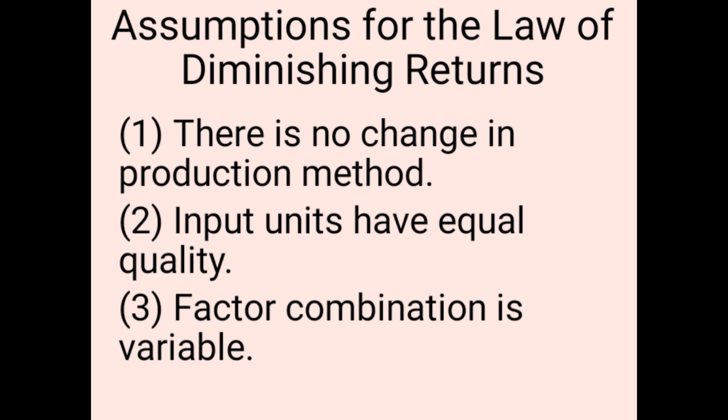Naturally, if we are using 5 inputs, some may be of better quality and others may be longer lasting. It means it is not that good, but it is durable; we can use it for a longer period of time. So these are different qualities of inputs. But what we have to do here is use equal quality of inputs. Then and only then can we apply this law of diminishing returns.